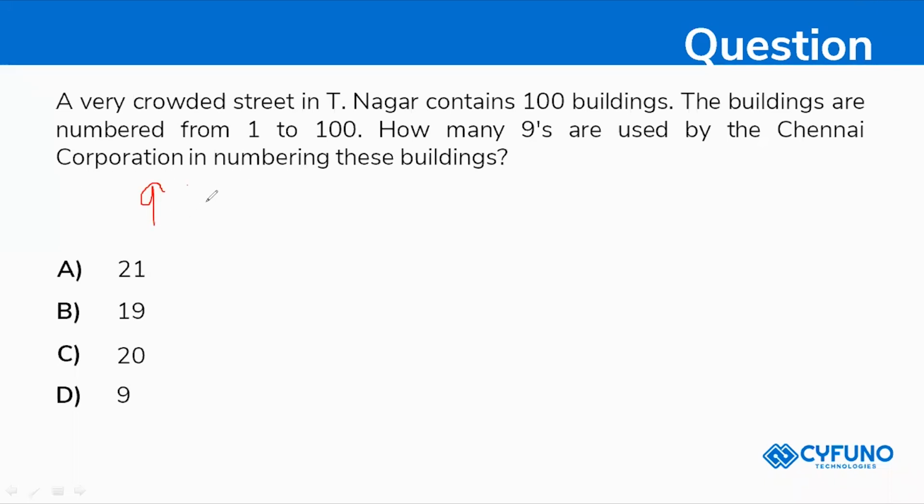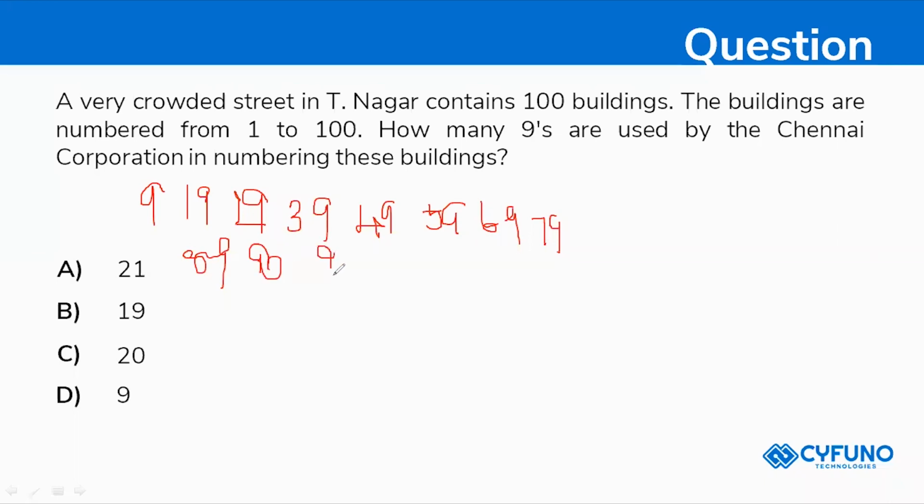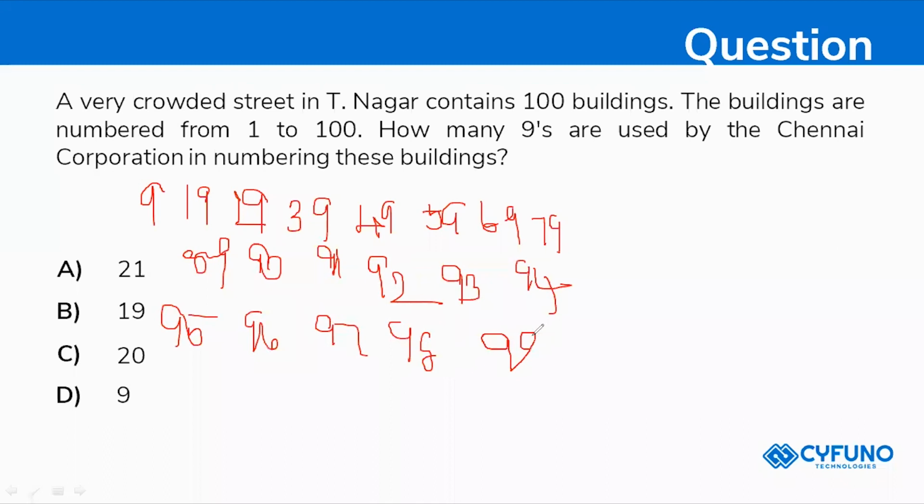So 9, and you will have 19, 29, 39, 49, 59, 69, 79, 89, 90, 91, 92, 93, 94, 95, 96, 97, 98 and 99.